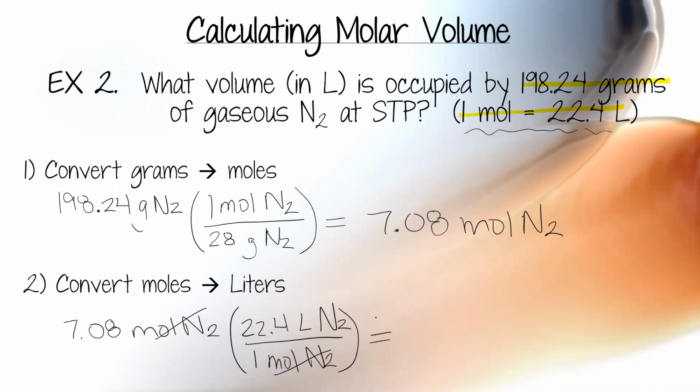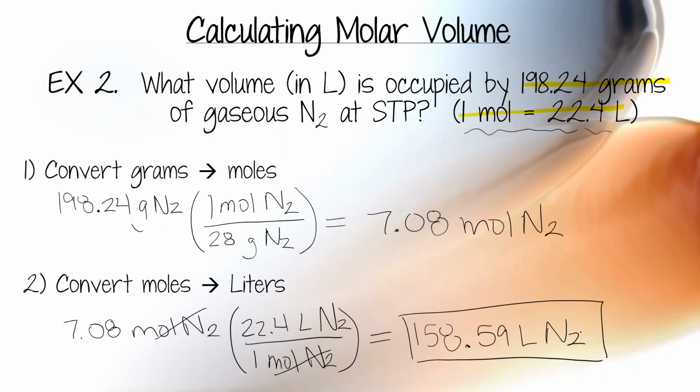That's what I'm solving for. So 7.08 times 22.4 divided by 1. And I get 158.59 liters of nitrogen. If you round it up to 159, I won't be mad. If you round it to 158.6, okay. But as I always say, try not to overround, 2 decimal places to keep you from overrounding.